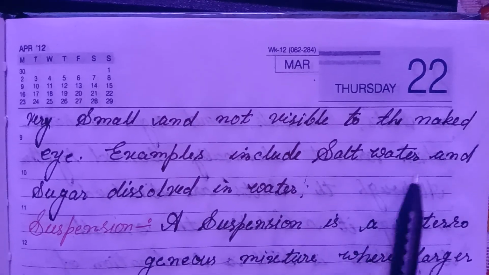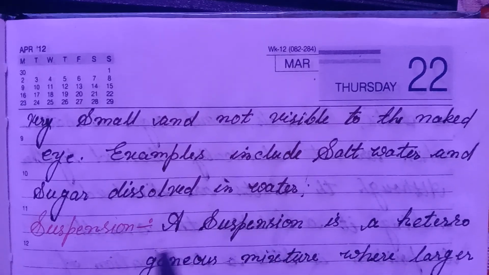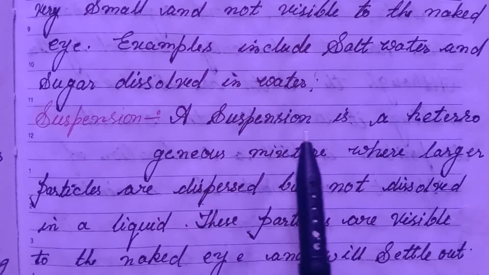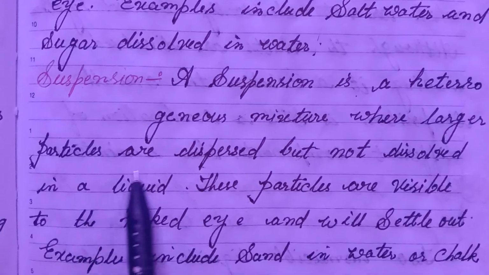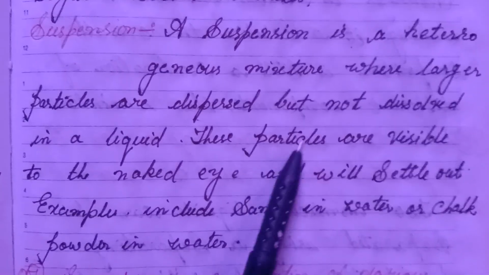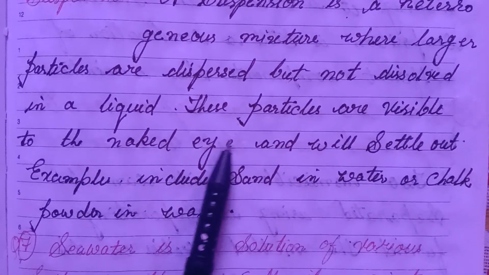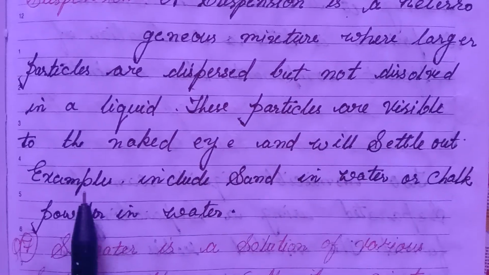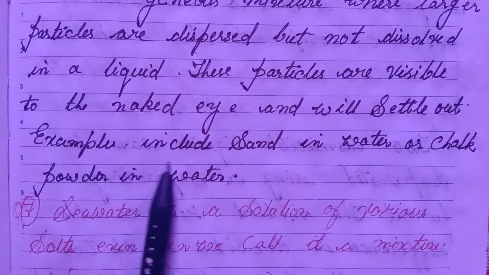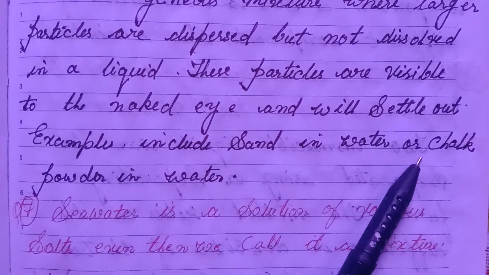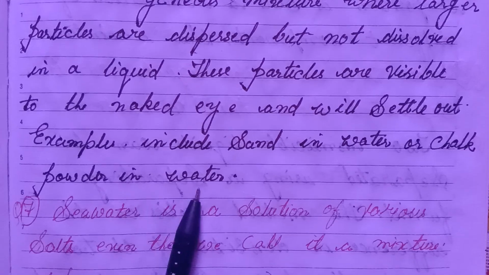Examples include salt water and sugar dissolved in water. Suspension. A suspension is a heterogeneous mixture where larger particles are dispersed but not dissolved in a liquid. These particles are visible to the naked eye and will settle out. Examples include sand in water or chalk powder in water.